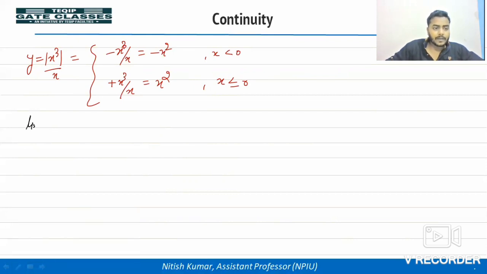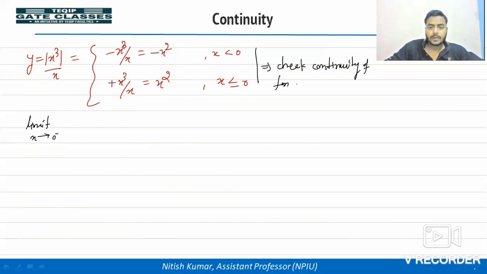See, we are getting a different graph at x is equal to 0. So check the left hand limit. We have to check the continuity of the function at x is equal to 0.